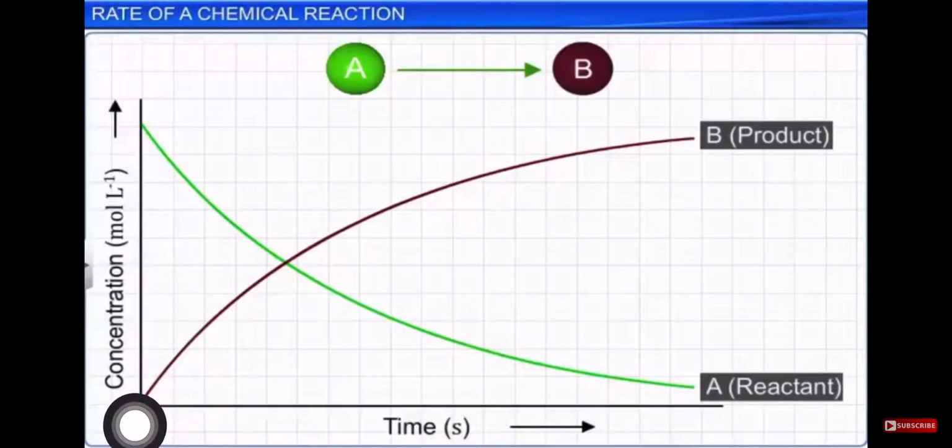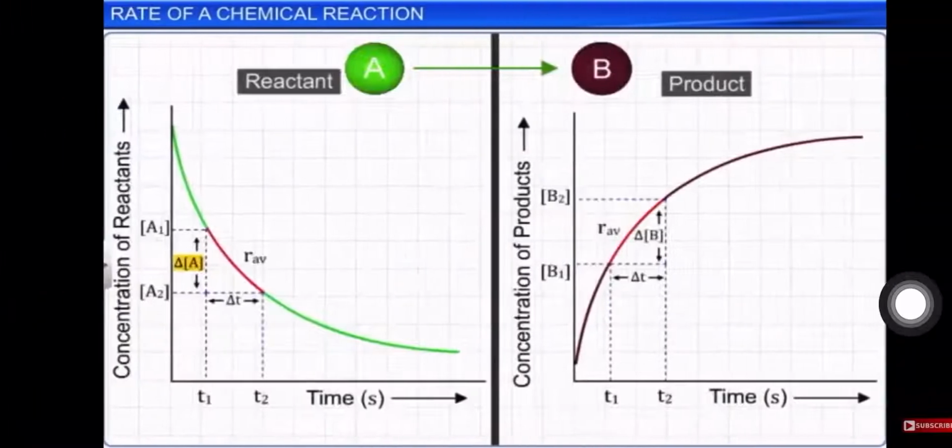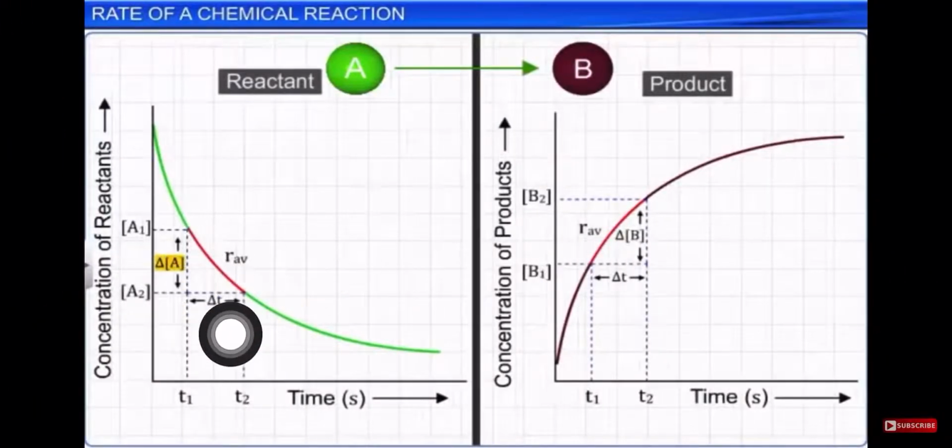What happens to the product is that it increases with time. So these are the two plots which are shown in one graph. Now, in order to calculate the average rate, we have to take two concentrations. From this slope, at T1 the concentration was A1, at T2 the concentration was A2, right? So here the difference is delta A, and here the difference is delta T.